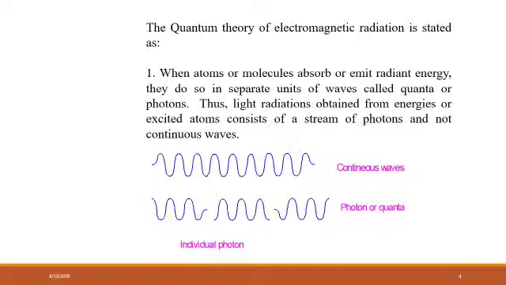Now if you see here, previously this was considered as a continuous wave, and what Planck has studied is that it is in the form of small units of photons, that is, an individual photon. This is an individual photon, this is again another individual photon, and this is again another individual photon. So we can see photons or quanta of light instead of these continuous waves.